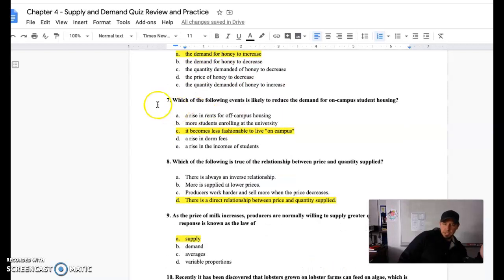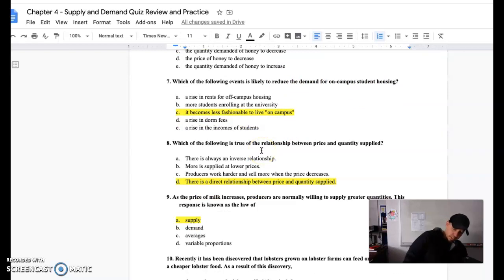Number 7, which of the following events is likely to reduce the demand for on-campus housing? So we're talking about demand again. We're talking about a shift of the demand curve to the left for housing. So what is going to shift the demand curve to the left? If it becomes less fashionable, this is talking about our tastes and attitudes and preferences. If it becomes less cool to live on campus, you're going to see a reduction in the demand, or a shift to the left.